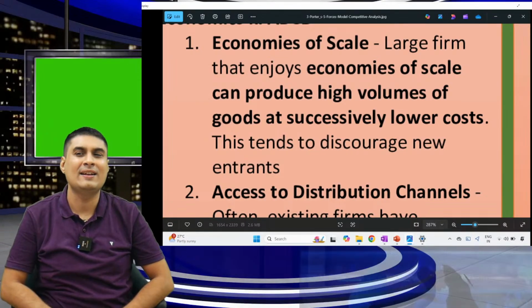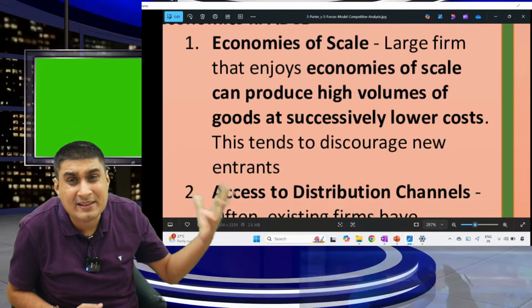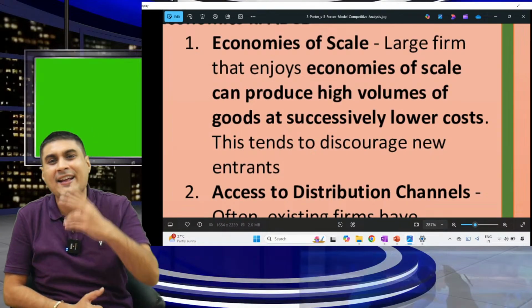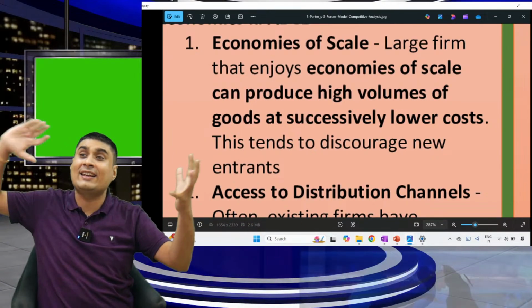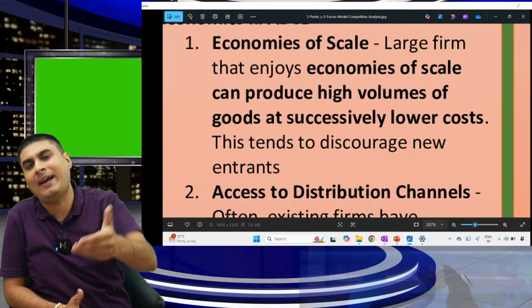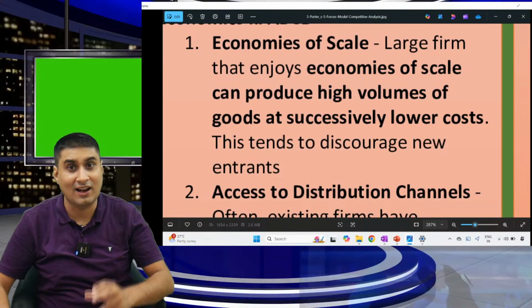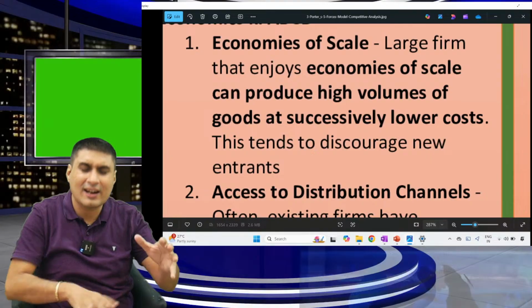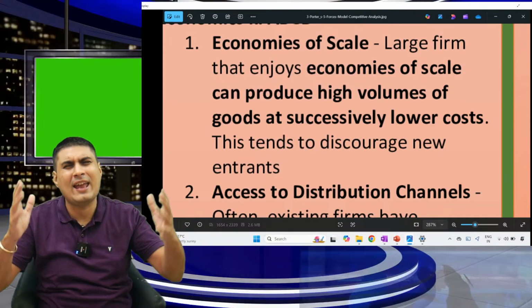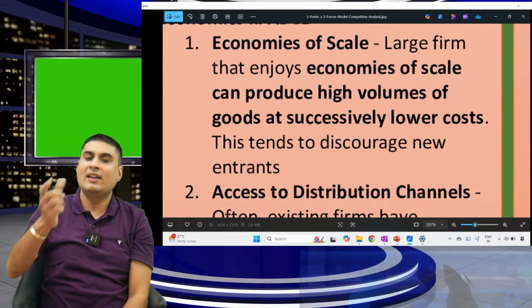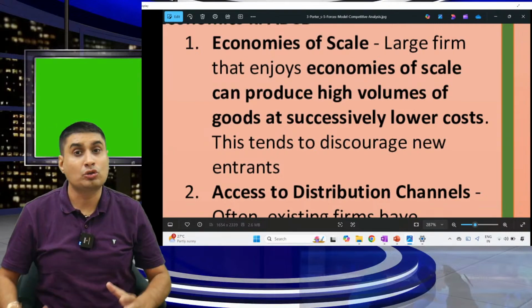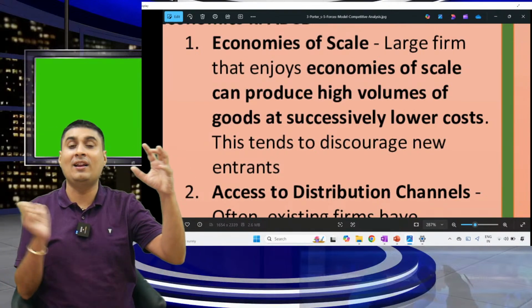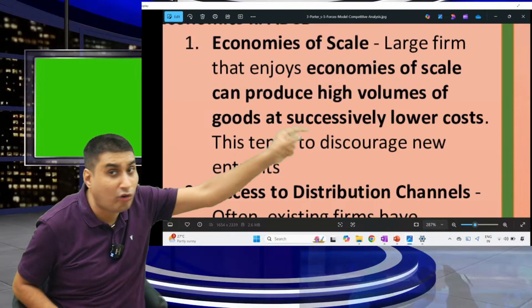Simple example, Parle-G. Parle-G makes 5 crore biscuits. How will you make that? Second example, Walmart. Walmart sells huge volumes, so their buying is huge. You can never match those people. That is economies of scale. Coca-Cola: if you launch a drink like Coca-Cola, you will never achieve that economies of scale. Economies of scale means the more we produce, the lower the cost per unit. So it's a big barrier for new people because they can never match the volume.